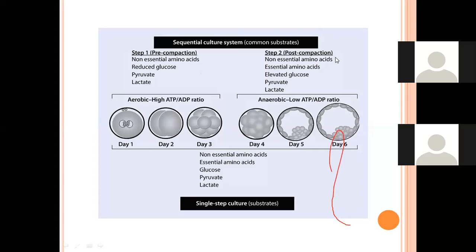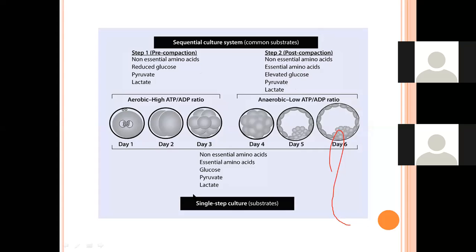So this is the difference that we can see in the sequential system. From day 0 to day 3, we culture the embryos in a low glucose level and high pyruvate and lactate level, whereas in post-compaction, we culture the embryos in an elevated glucose level and less pyruvate and lactate.